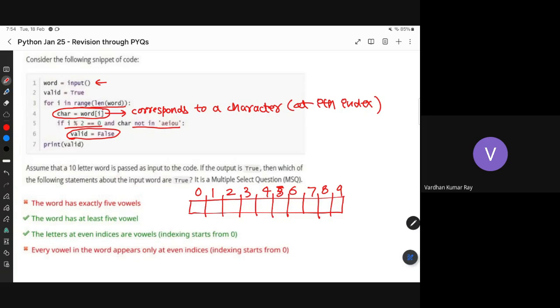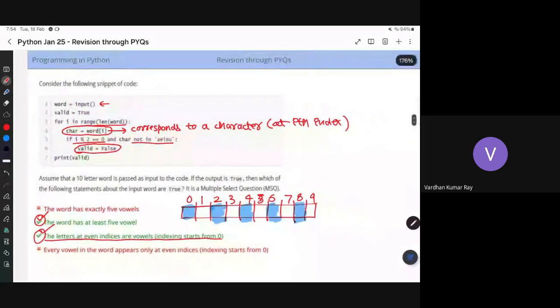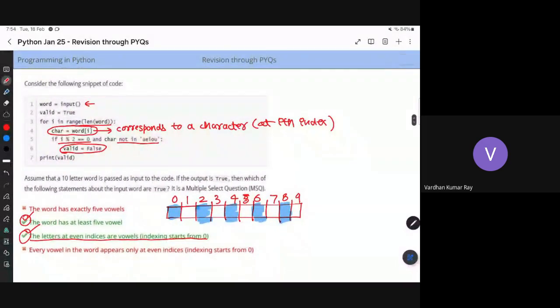So at even indices, that is 0, 2, 4, 6, and 8, these all should be vowels, right? Otherwise, it will become false. So in that way, this option is correct. This is also given as correct, but I'm just justifying why it is correct. So the next option is: the letters at even indices are vowels, index starting from 0. That's all. There's nothing else to explain because while reading the code itself, I told you the intuition behind writing this code. Is it clear? Can you see that at even indexes you should have vowels?